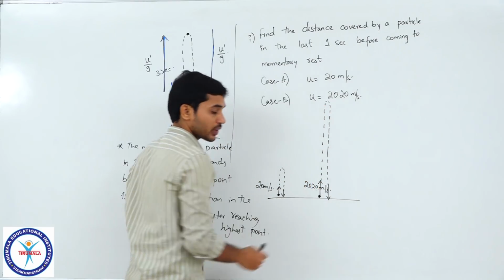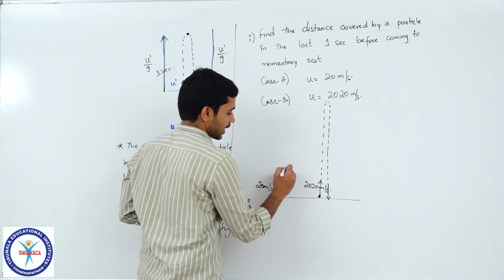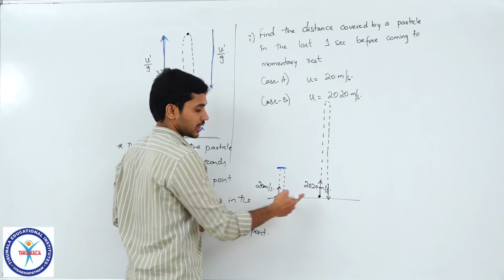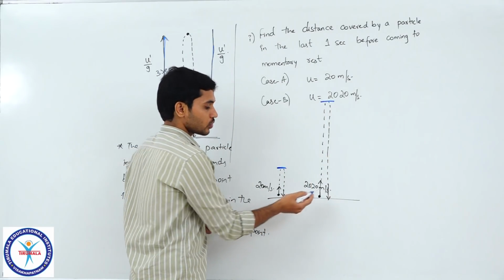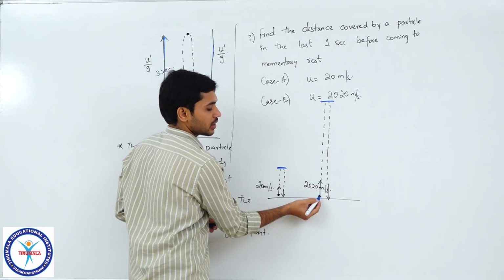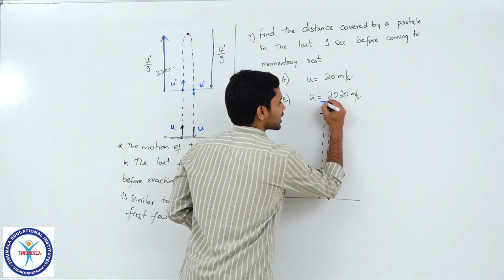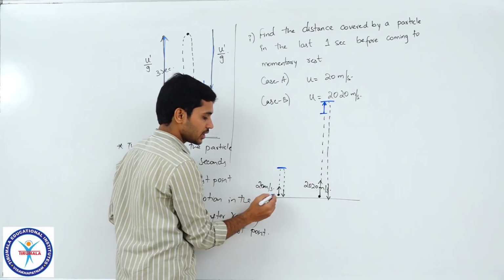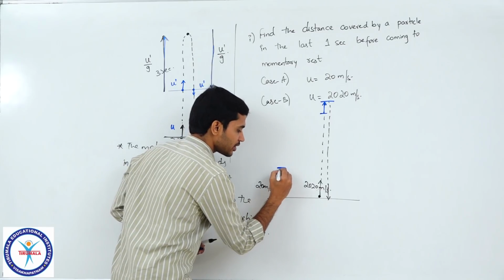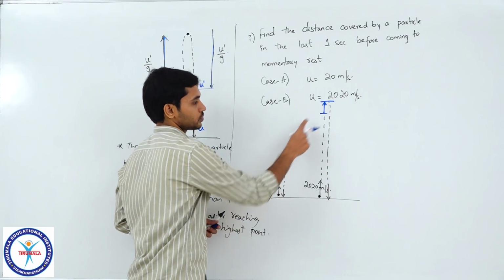This is the highest point to which it reaches, and this is the highest point to which this one reaches. As the particle is going up, in the last 1 second, how much has this particle travelled and how much has this particle travelled in the last 1 second? I am asking you these two.